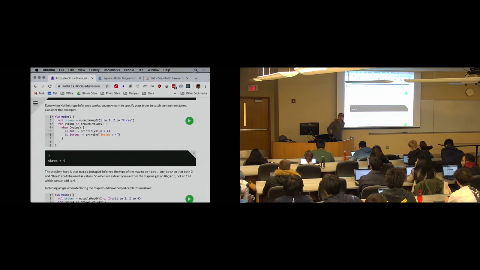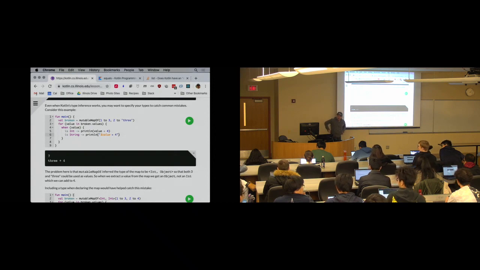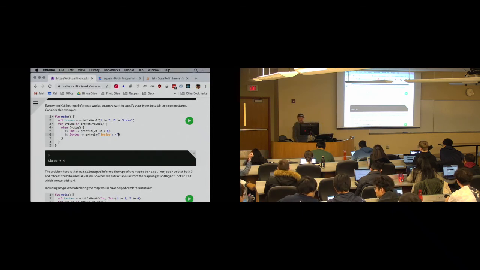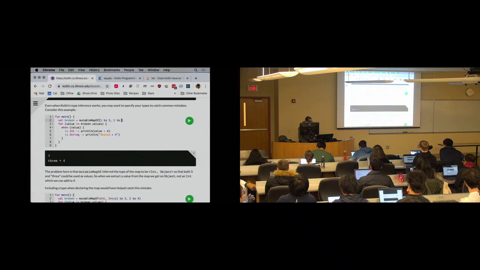Yeah. What happens to the map if you have duplicate keys, let's say? So if you, for example, in your mutable map, have 1 to 3, and 1, 2, 4. Oh, okay, that's interesting. So the question is, what if I put in duplicate mappings?